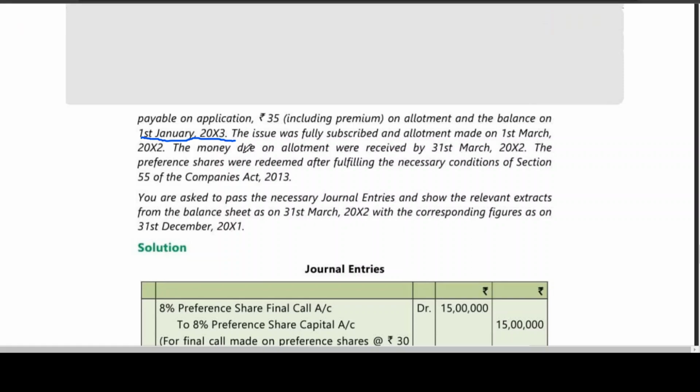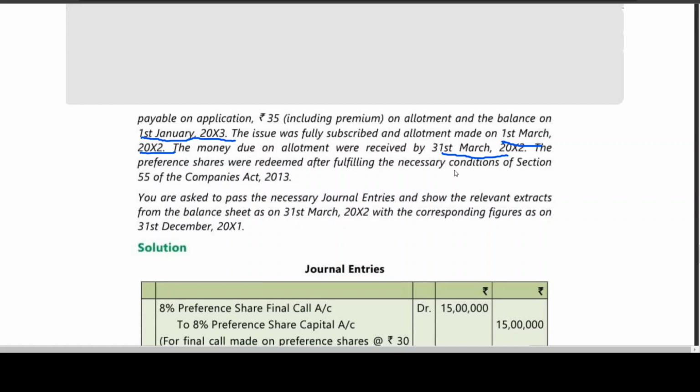The issue was fully subscribed and the allotment made on 1st March 2012. The money due on allotment was received by 31st March 2012. The preference shares were redeemed after fulfilling the necessary condition.